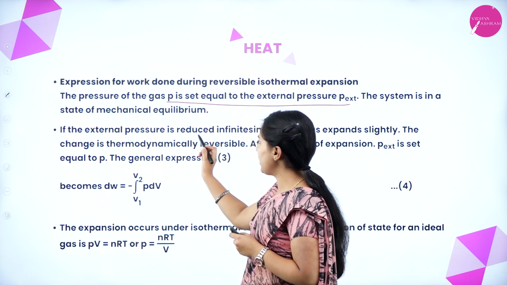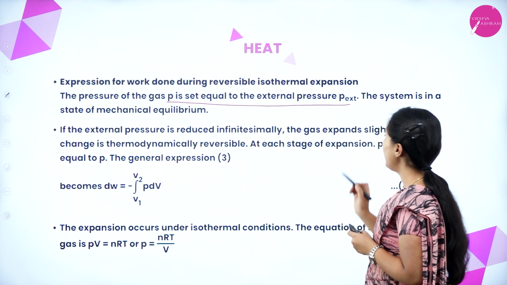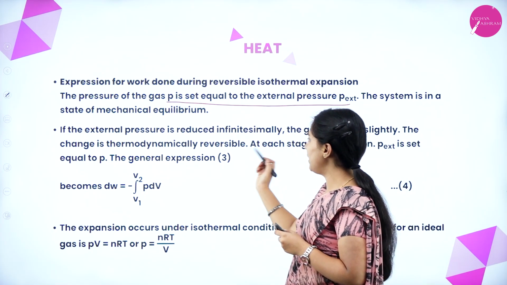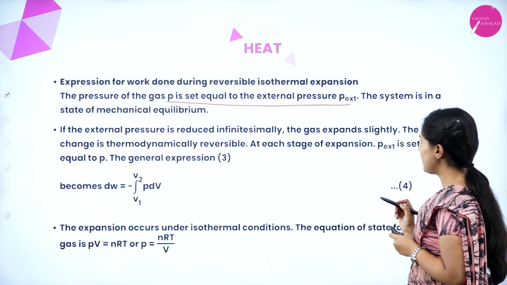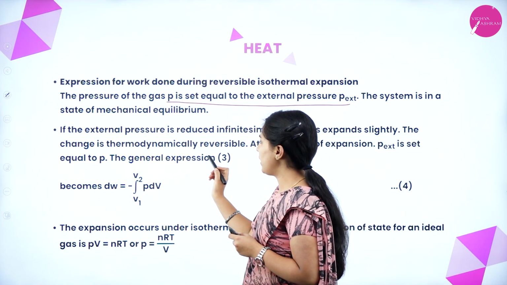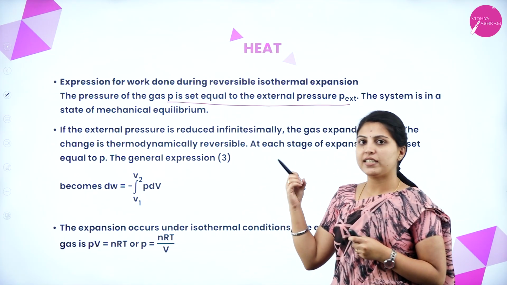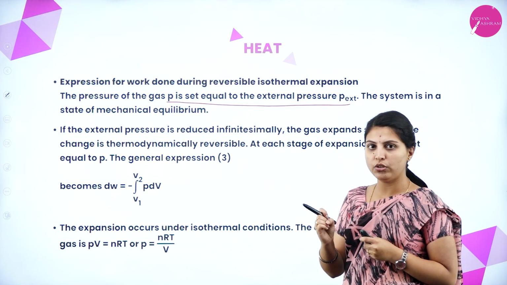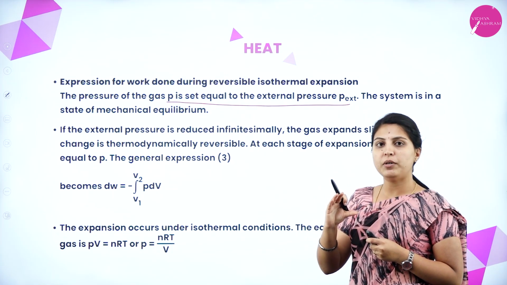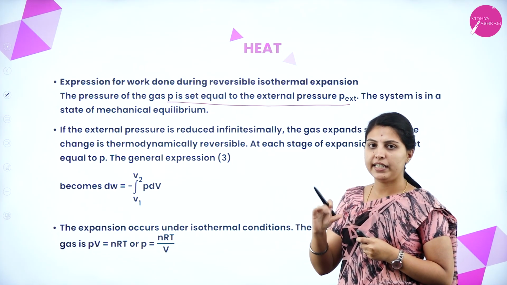If the external pressure is reduced infinitesimally, the gas expands slightly. The change is thermodynamically reversible. At each stage of expansion, P external is set equal to P. The general expression is this. If the external pressure is reduced a little bit, what will happen? The internal pressure will increase and the volume of the gas will also increase a little bit.